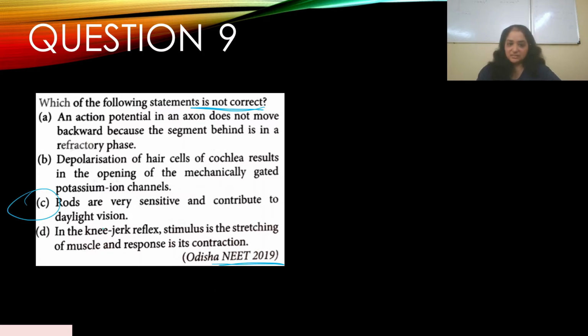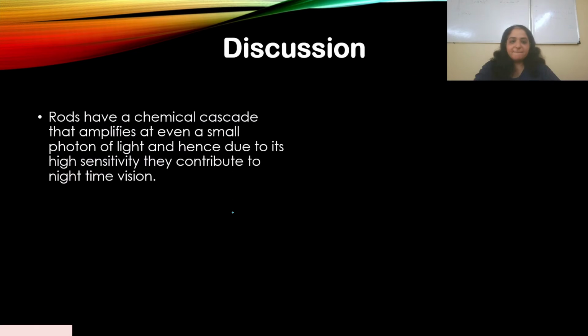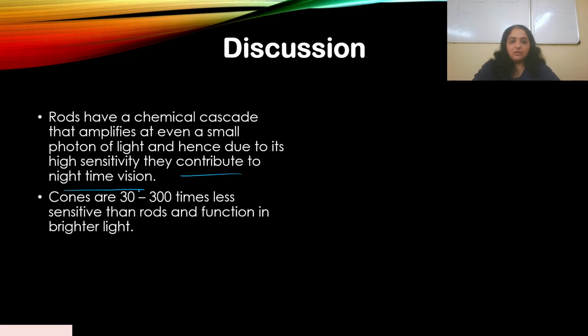Rods are very sensitive, yes, that's true. But they contribute to nighttime vision. So answer is C. Okay, we will go to the discussion. Rods have a chemical cascade that amplifies even a small photon of light. And hence, due to their high sensitivity, they contribute to nighttime vision. Cones are 30 to 300 times less sensitive than rods and function in brighter light.